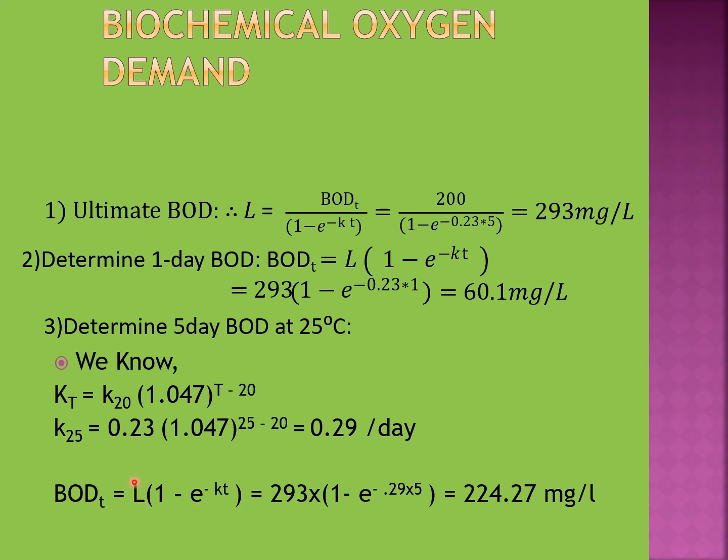L is the ultimate BOD, which is 293 milligram per liter. K is the rate constant for 25 degrees Celsius, which is 0.29 per day, and T is the time. Here BOD needs to be calculated after 5 days, so T will be 5, and finally we get BODT equal to 224.27 milligram per liter.